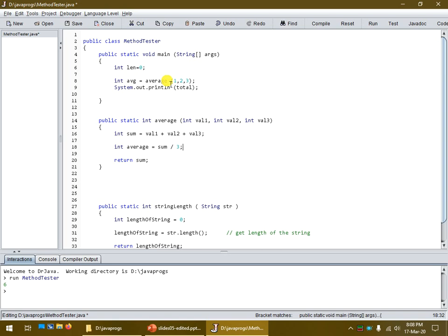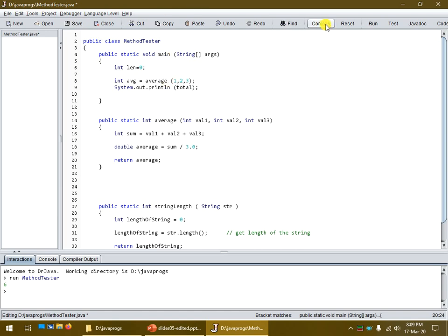I don't want to lose any precision, so I'm going to change the average to a double. To make sure I don't lose any precision, I'm going to introduce a double value here, and I'm going to return back the average. But we're not done. You've probably seen where the problem might be, but I'm going to leave it just like this.